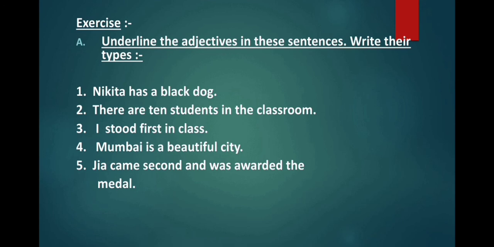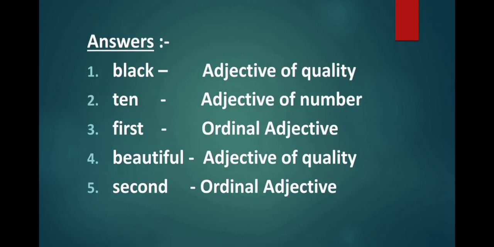In this sentence, beautiful is an adjective. And what kind of adjective is it? It is an adjective of quality because it is describing the city Mumbai. Let's see the last one. Jia came second and was awarded the medal. So second is an ordinal adjective as it is telling us the position of the noun.